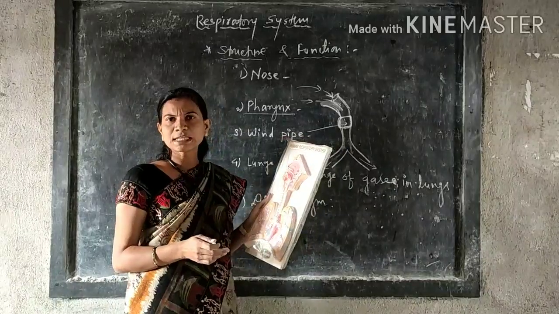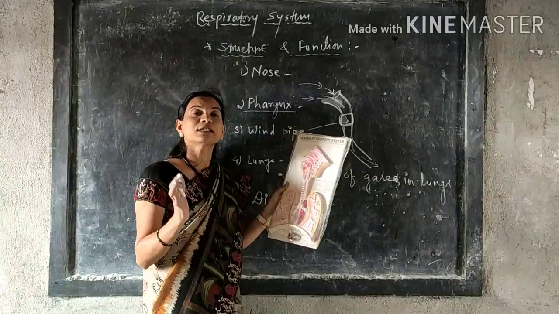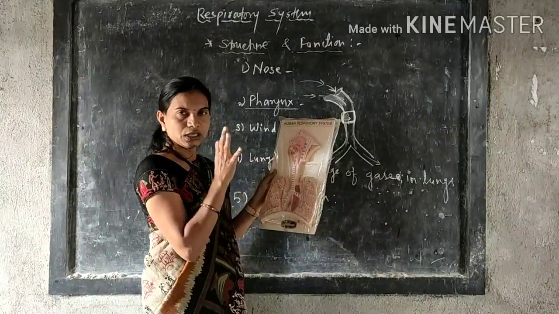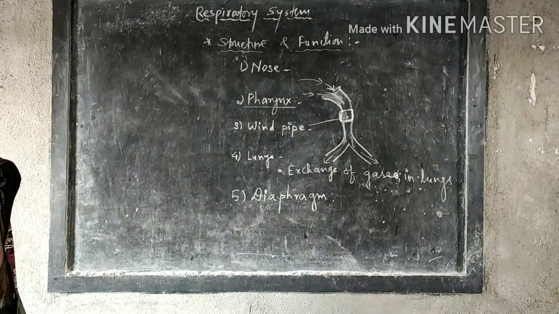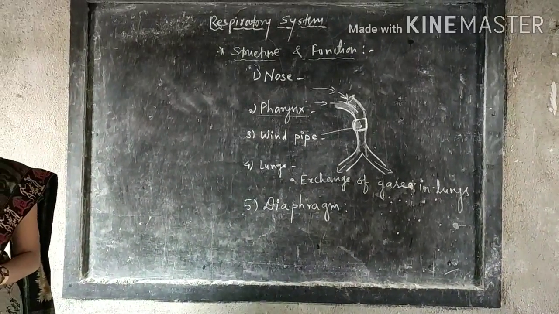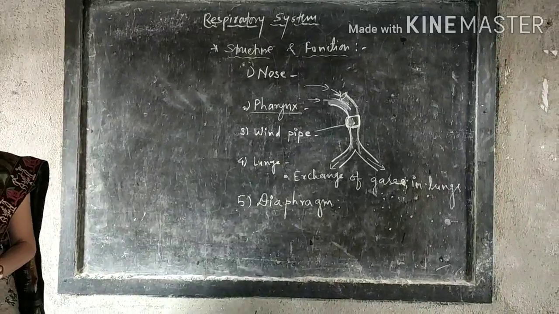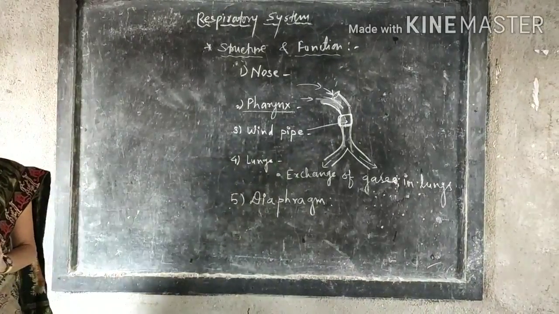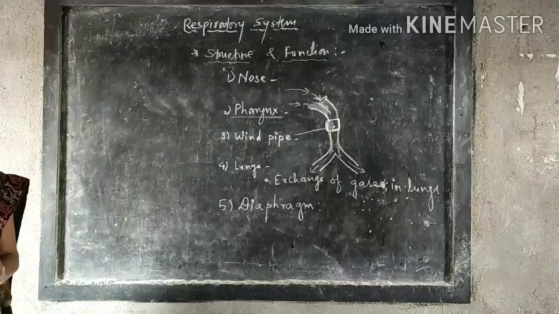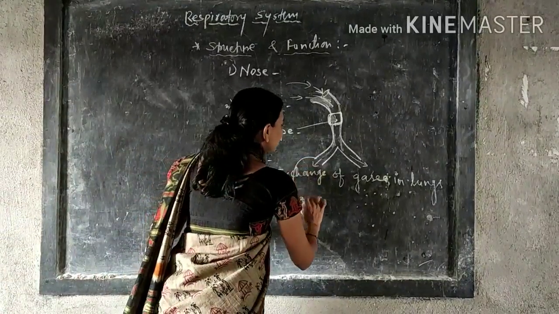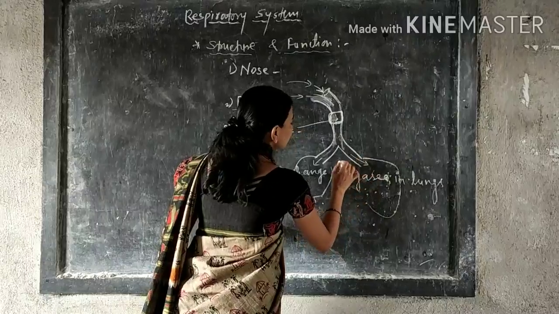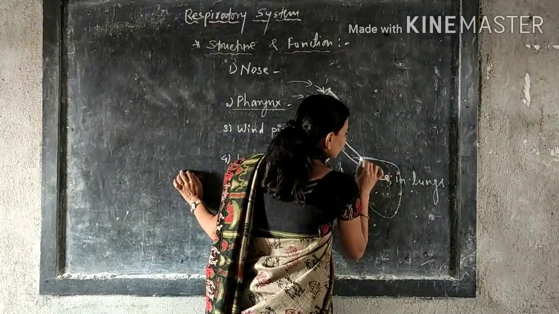What is the meaning of thoracic cavity? Thoracic cavity means the chest cage. Near the heart, the lungs are present. The maximum area of the thoracic cavity is occupied by the lungs, and they cover the maximum part of the heart. Each lung has a double layer covering, and it is known as pleura. The covering of the lungs is made of 2 layers.